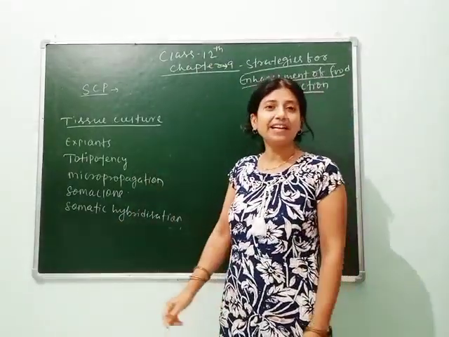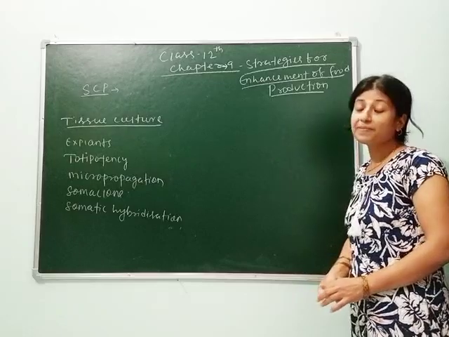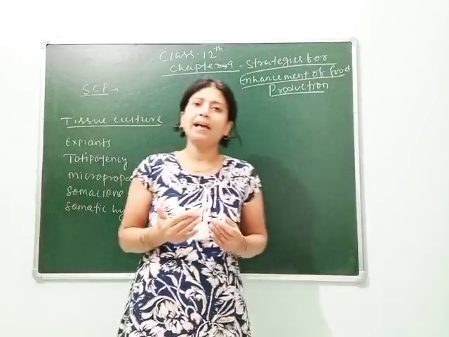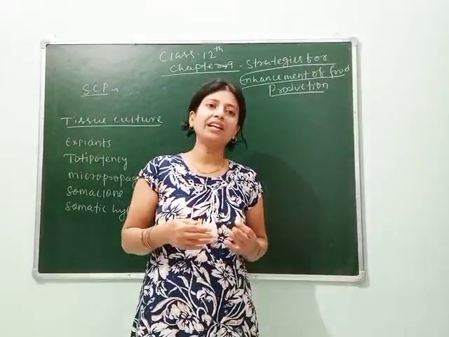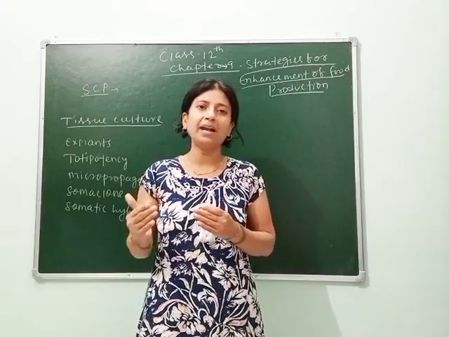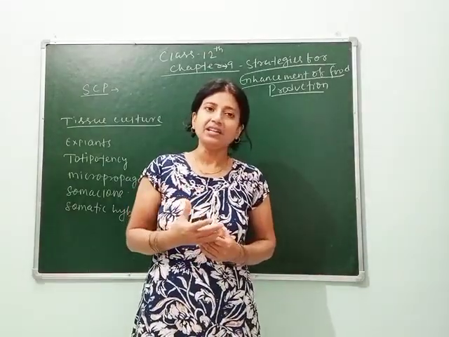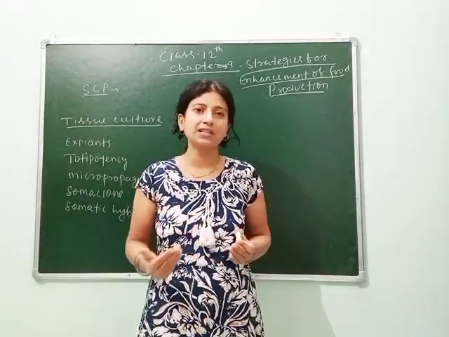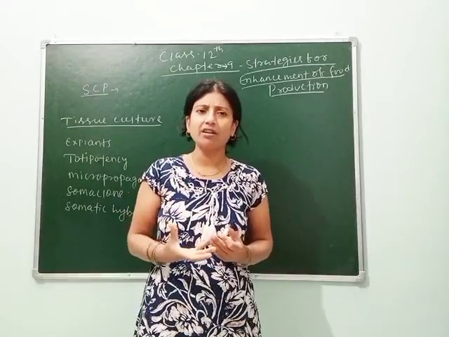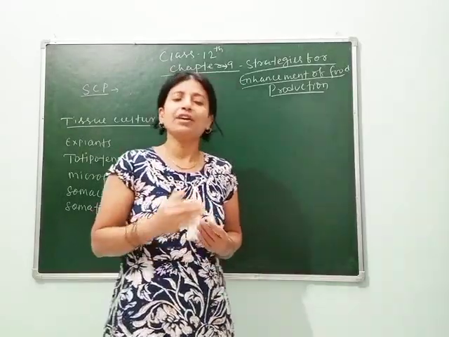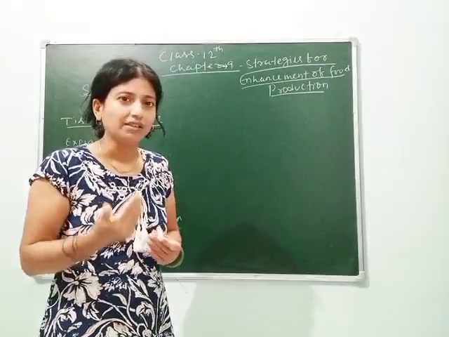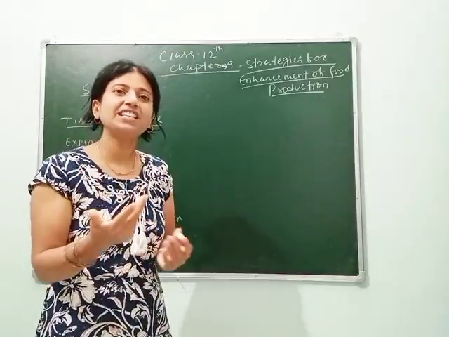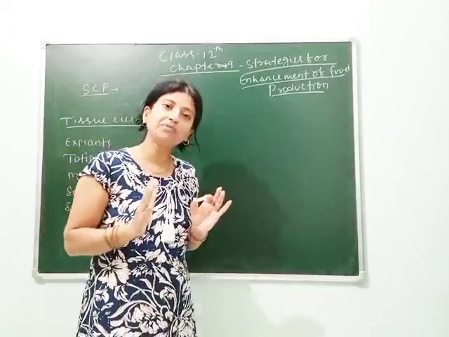We are continuing with chapter 9 of class 12, strategies for enhancement of food production. In this chapter we have already studied how different techniques help us improve and increase the productivity of both animals and plants to fulfill the food need. If we only depend on the traditional techniques of production of cereals, pulses and other vegetable crops, that is not enough. Clear? So we need to do something better to fulfill hunger and also to finish malnutrition from the country and from the world.